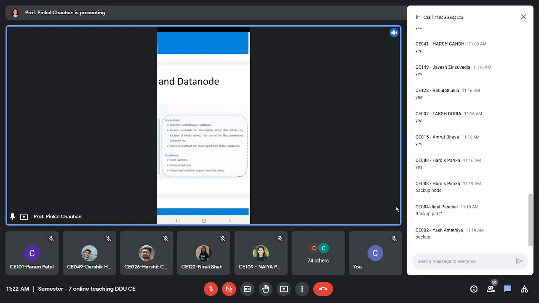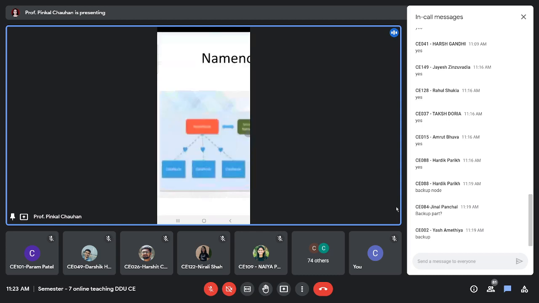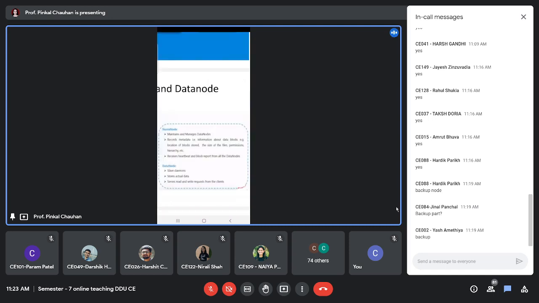Also, another responsibility is it receives heartbeat signals and block reports from all the data nodes. You can see the heart symbols drawn over here. The reason is, as a name node, I should be aware of which data nodes are currently active. Because sometimes some data nodes fail, and if they fail, I should have that information as a manager. So continuously, the duty of the data node is to send heartbeat signals, and name node receives these heartbeat signals.